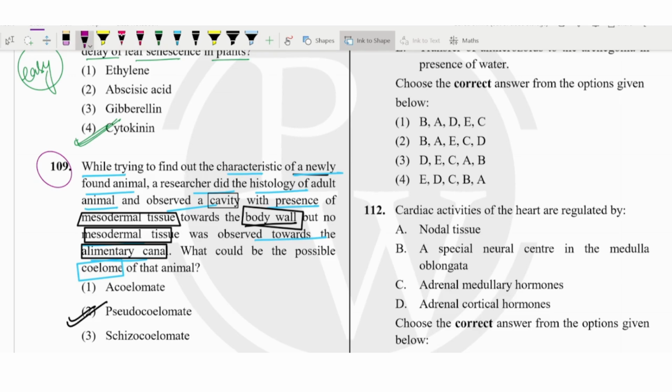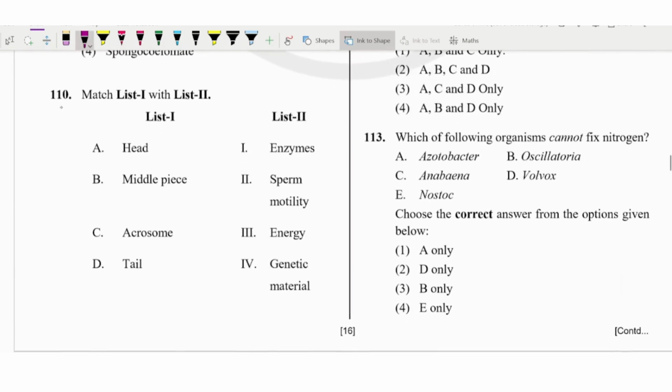They will give you in the form of any hypothetical condition or situation. So you have to prepare yourself for all the situations whatever they give. Okay, so be careful for that. Now let's see question number 110, list 1 and list 2.